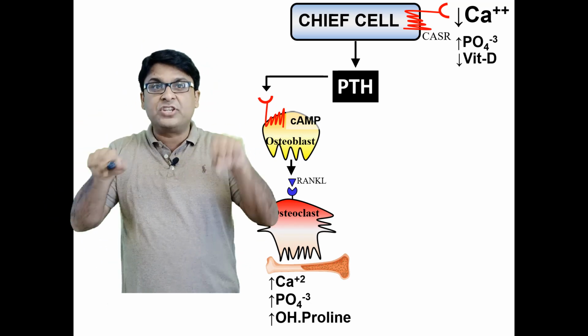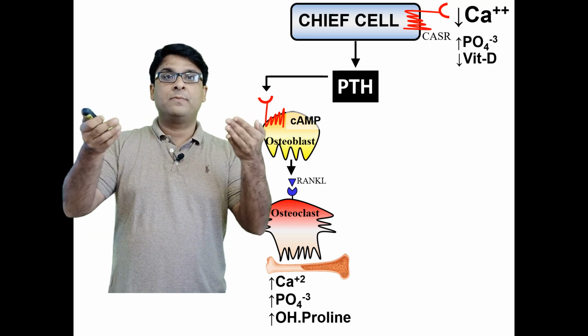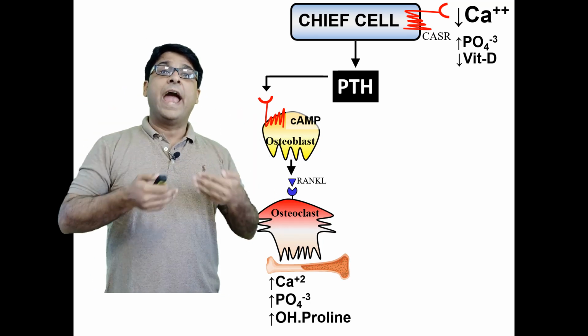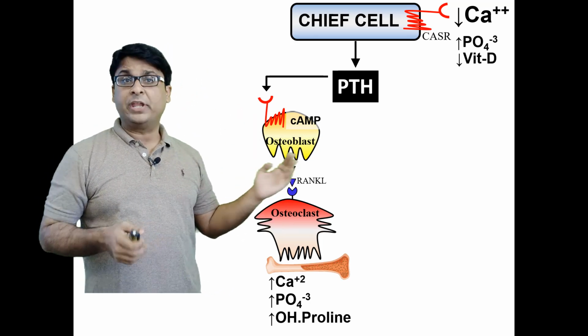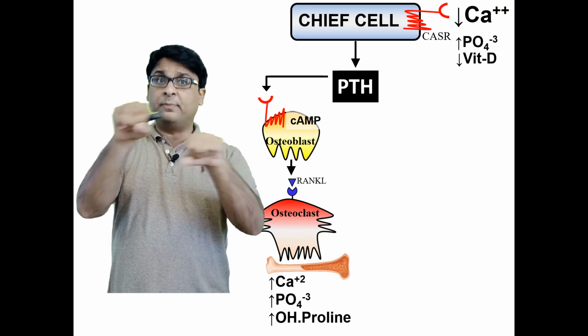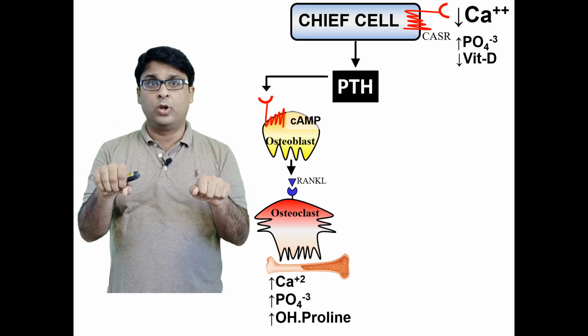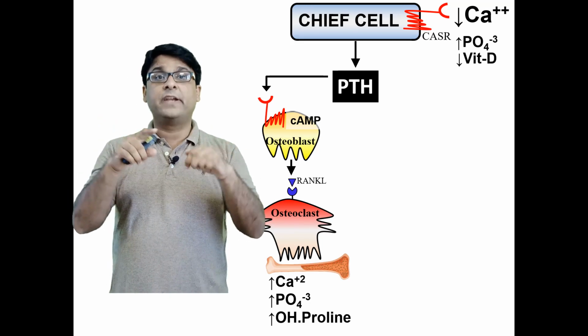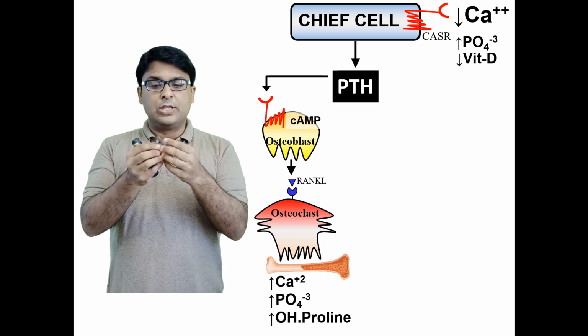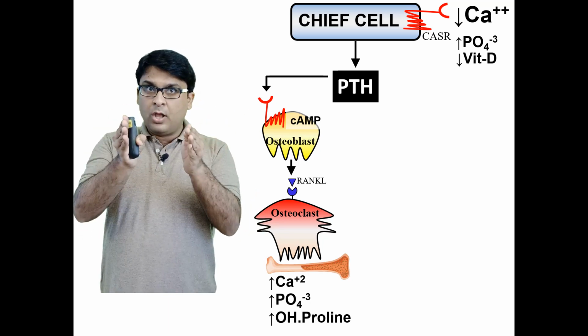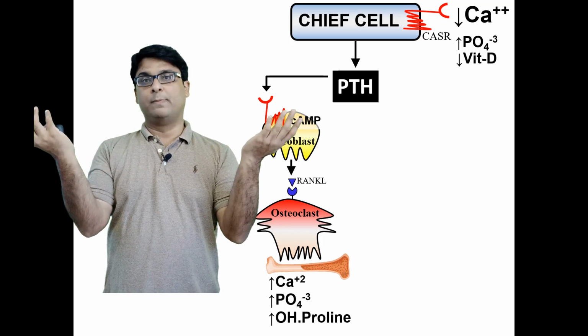And once the bone is dissolved, it releases a lot of calcium, it releases a lot of phosphate, and it also releases a lot of hydroxyproline, because if you study the histology of the bone, it is composed of calcium, phosphate, and also hydroxyprolines. So when you chop off the bone, all the products will be released into the blood.